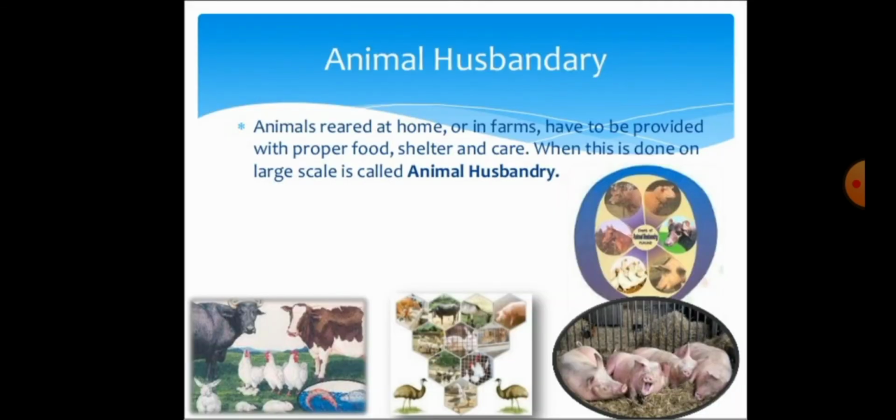Similarly, the last concept about this lesson, crop production and management, is animal husbandry. That is very important. In your examination, one more question will come: what is animal husbandry? Animal husbandry is nothing but animals reared at home.